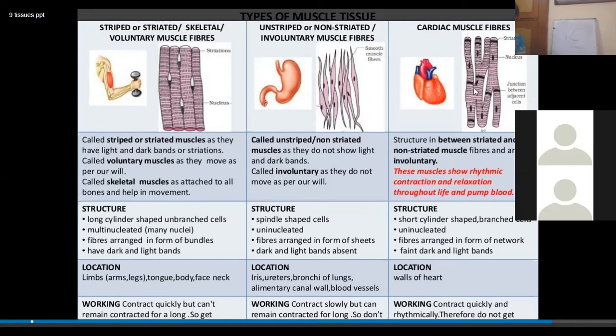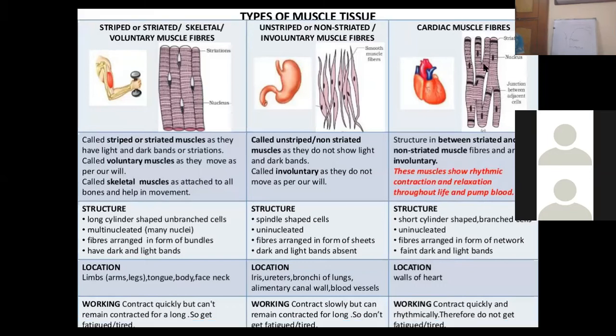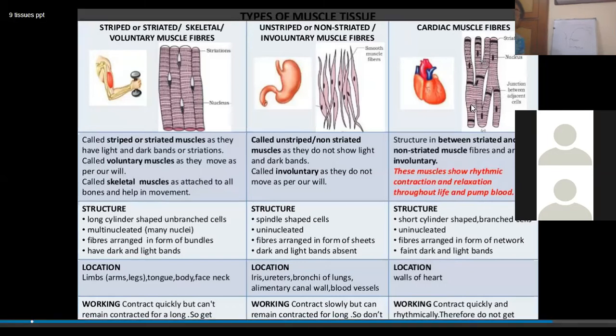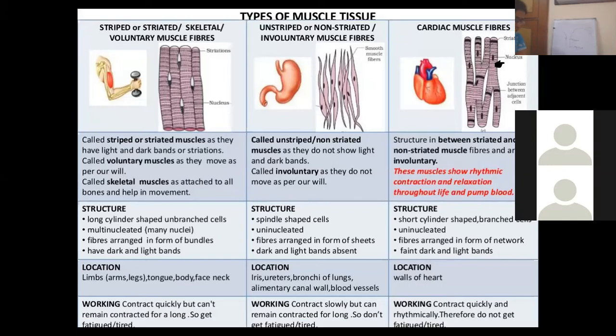You can see where my cursor is pointing: the muscles are interconnected. Cardiac muscles are also involuntary muscles. They are not under our control. They are also non-striated muscles because of the absence of dark and light bands. They contain one or two nuclei.